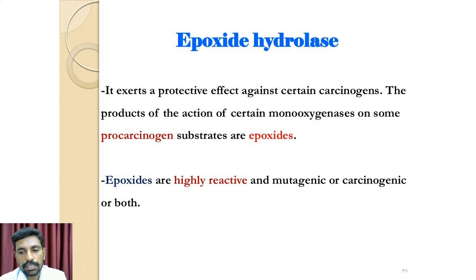Epoxide hydrolase is an enzyme of interest because it can exert a protective effect against some carcinogenic agents. Products from the actions of monooxygenases on some carcinogen substrates are called epoxides. They are highly poisonous, and may be mutagenic, carcinogenic, or both.